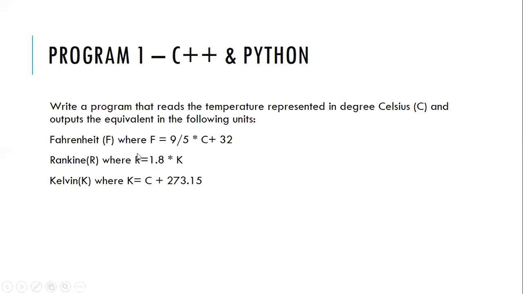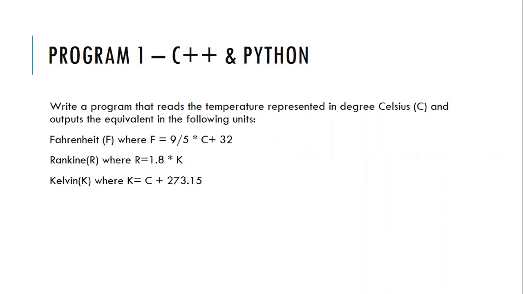So these are the short formulas that we use whenever we have temperature values, and usually by default the temperature is measured in Celsius, and we rarely use all these. For checking fever, we sometimes use Fahrenheit, and these other things are used for different purposes. For example, we use Kelvin for boiling points, to understand the boiling points of different materials or liquids. So now we'll try to write the program.